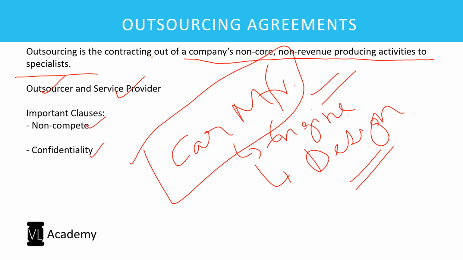So why? Because where I'm giving you the designs of the doors or whatever, you can end up leaking it to the competitors of my business. So that is what confidentiality is. Whatever I disclose to you, it should not be disclosed to anyone. If you do it, I would come back to you big time and you would be held liable for it. So that is confidentiality.